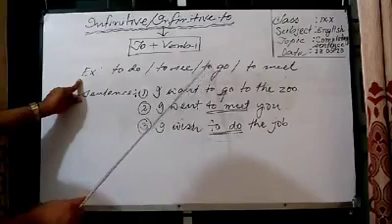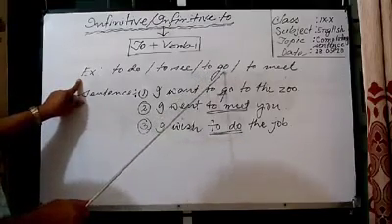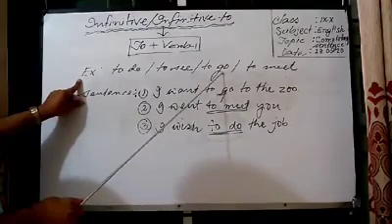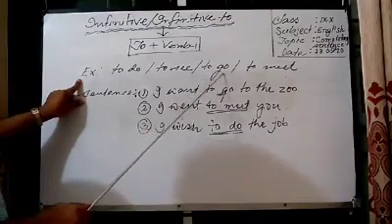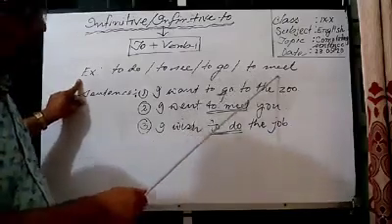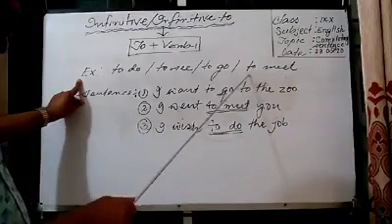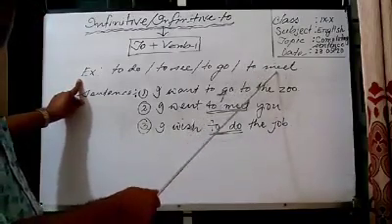Here we can see to, and after to we can see the verb go. Go is also in the present form, so it is also an infinitive. Last of all, we can see to meet. To meet, here after to we can see a verb, meet.